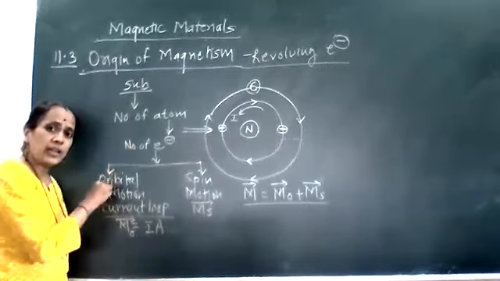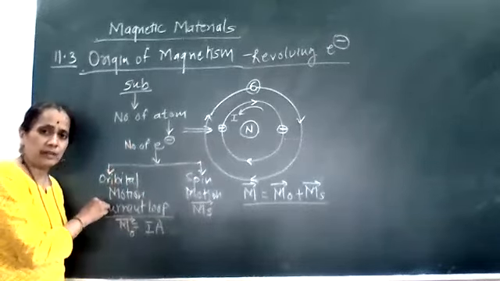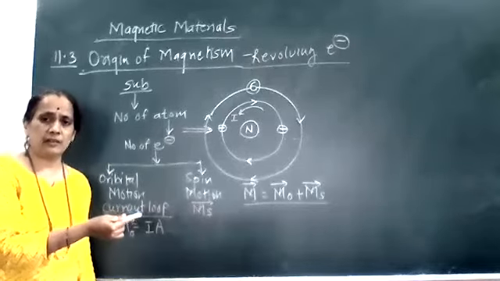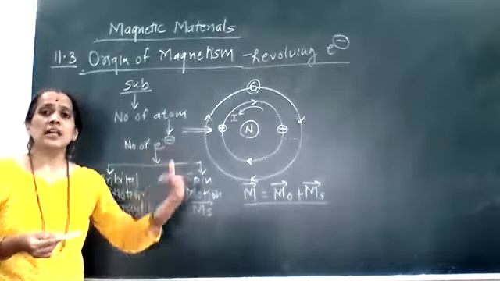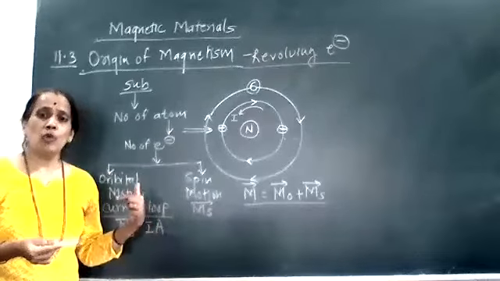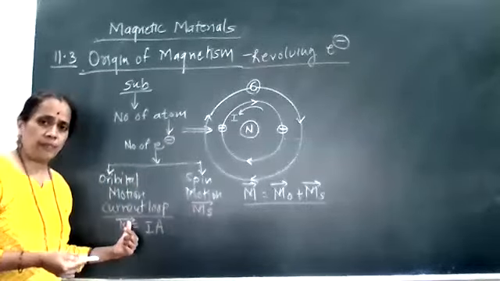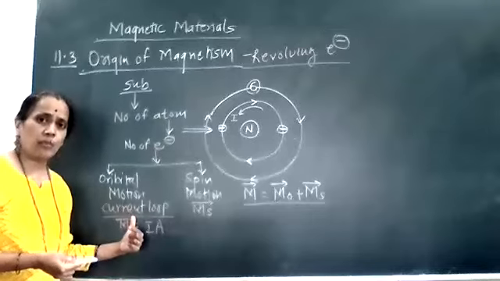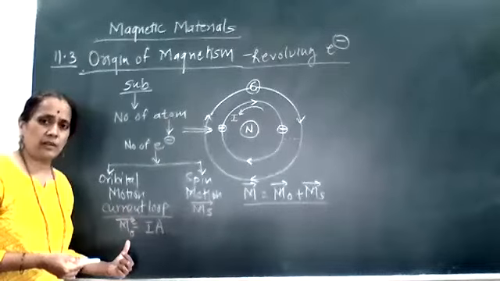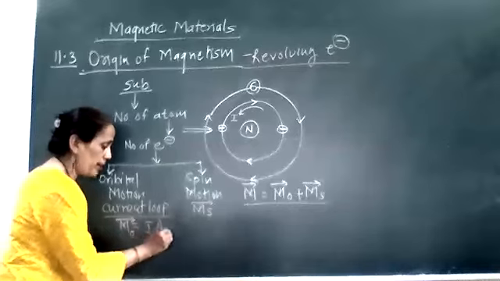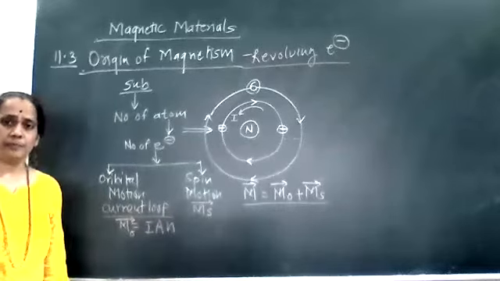When the electron is moving in the orbit, a current is flowing in that orbit, and the orbit is circular. So the motion of the electron gives rise to a current loop, and every current loop has a magnetic moment, which has a basic formula: current times area of the loop times number of turns.